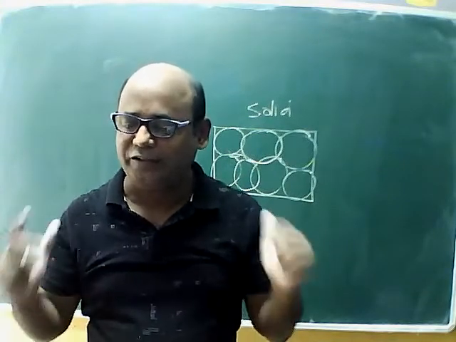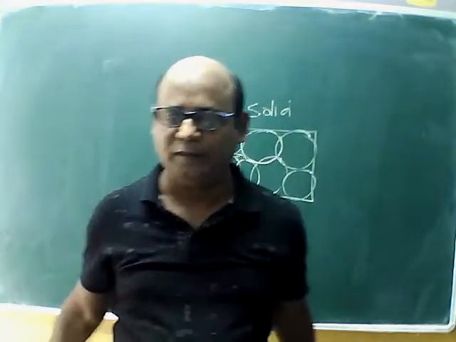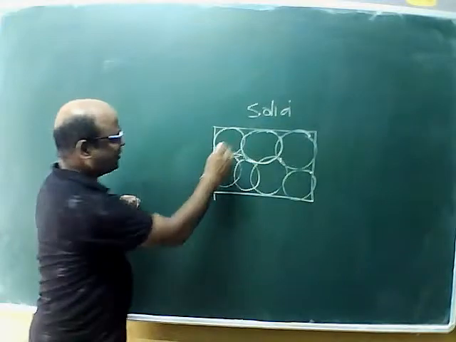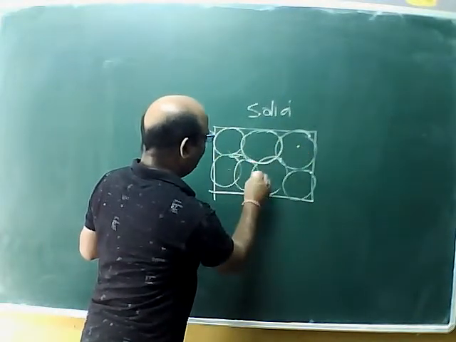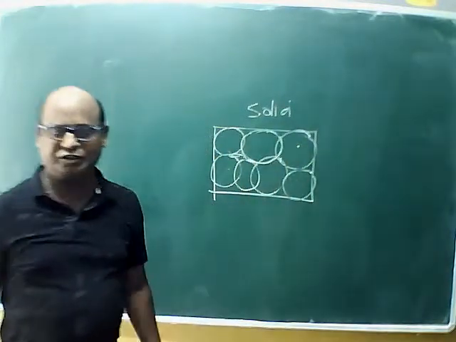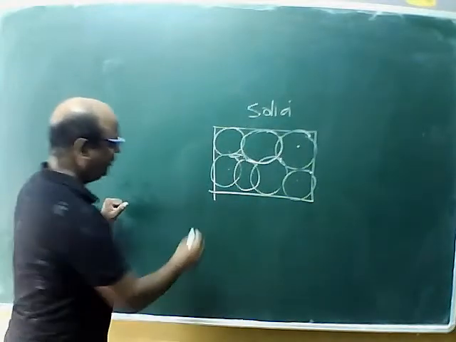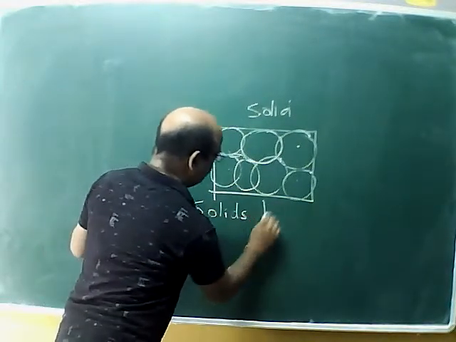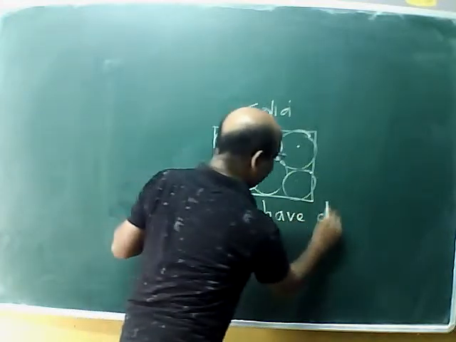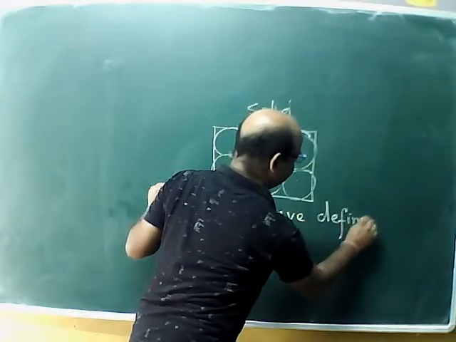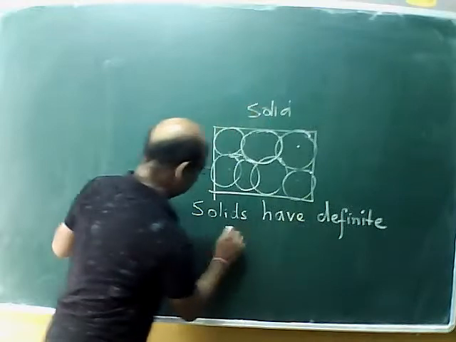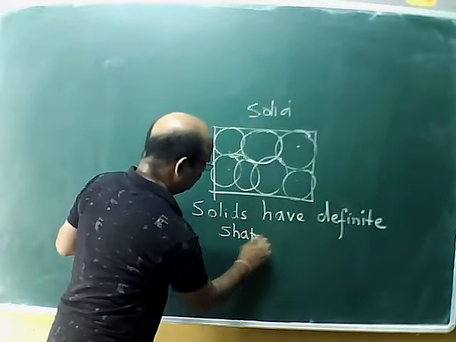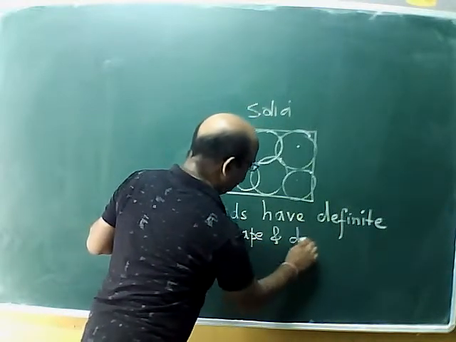Why are they having definite shape and definite volume? Because the particles in the solid are very closely arranged. Therefore, what we say, solids have definite shape and definite volume.